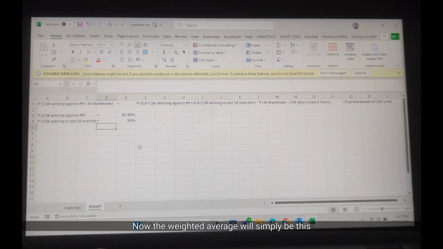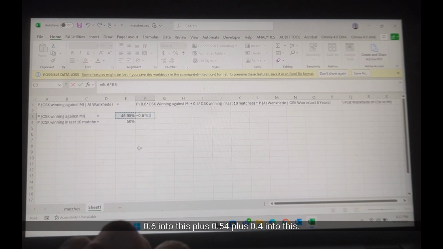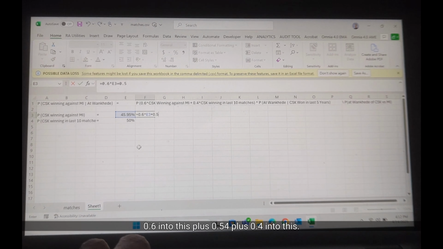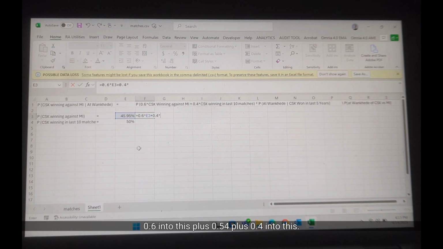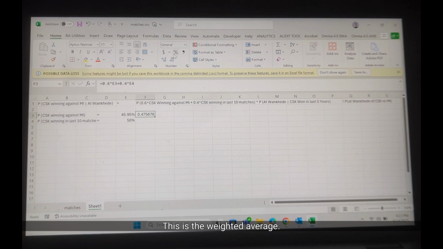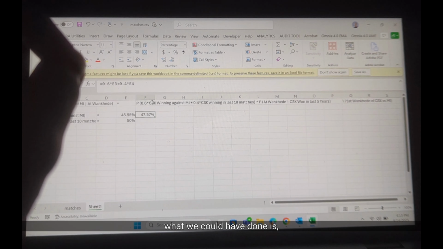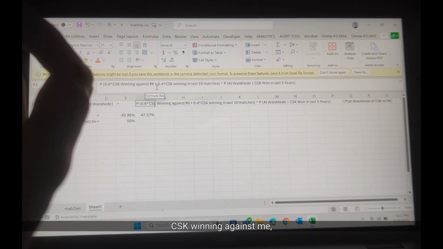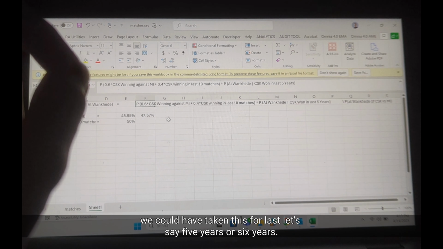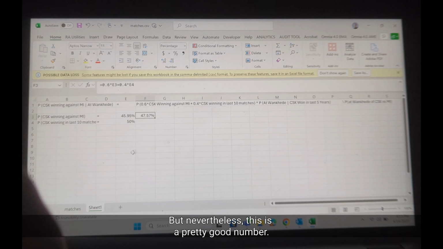Now the weighted average will simply be this 0.6 into this plus 0.4 into this. This is the weighted average. Now to improve the accuracy, what we could have done is, for CSK winning against Mumbai Indians, we could have taken this for the last, let's say, 5 or 6 years. But nevertheless, this is a pretty good number.